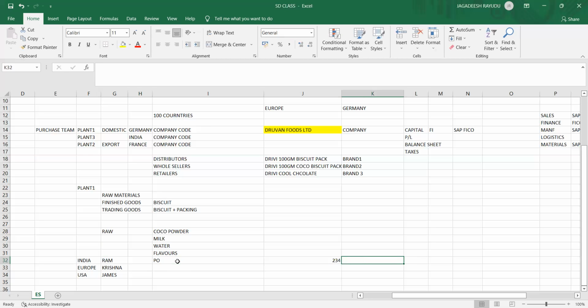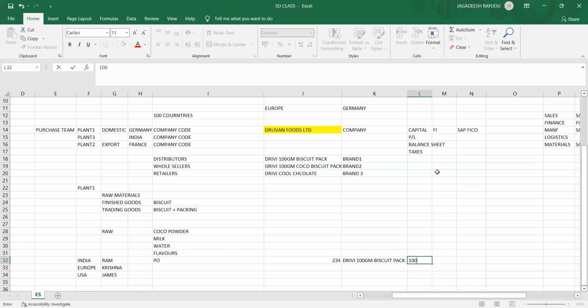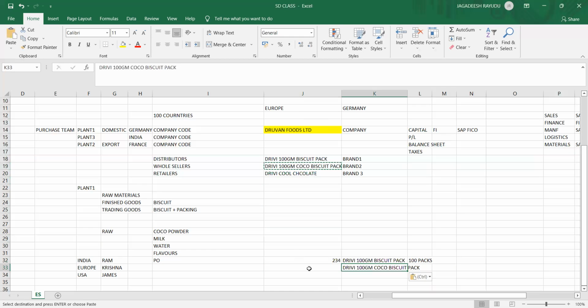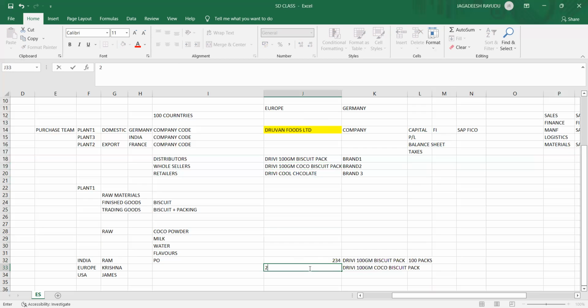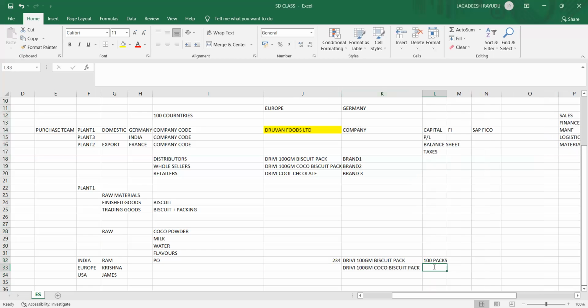They need this brand of product, for a quantity of 100 packs, as a small example, and another product for 200 packs.